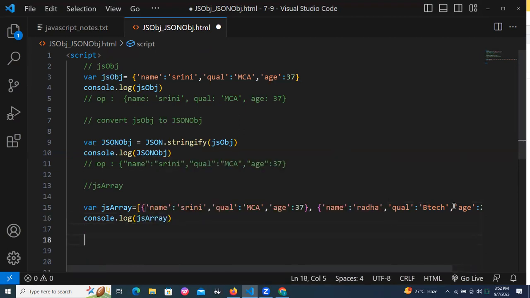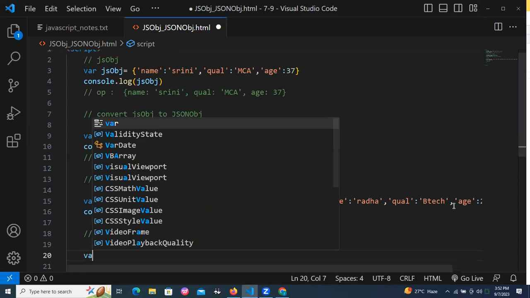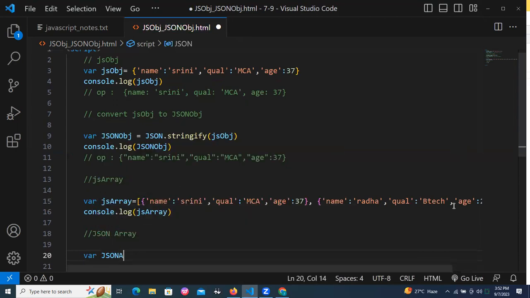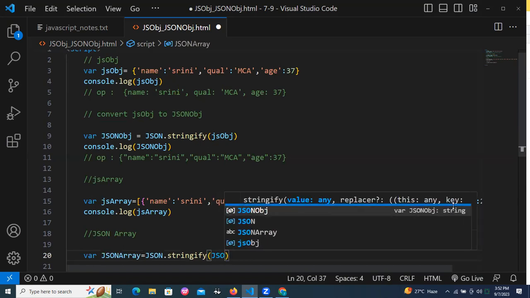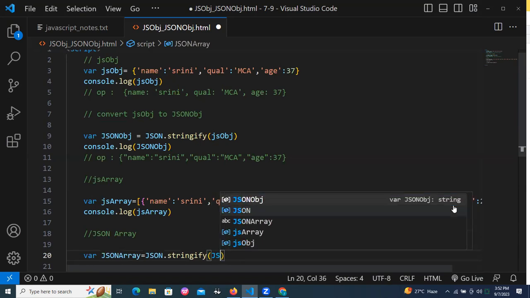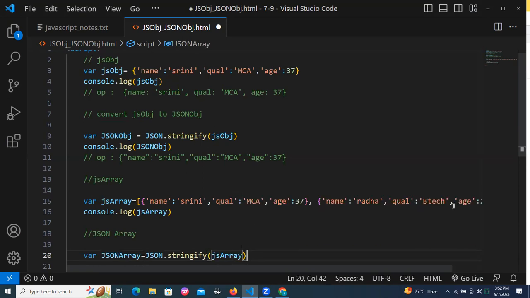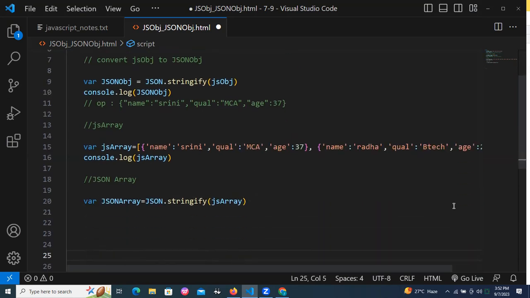Now conversion: JSON array is equal to JSON.stringify. Inside the stringify, I need to pass what? The JS array. We already have the JS array, right? JS array now converting to JSON array.